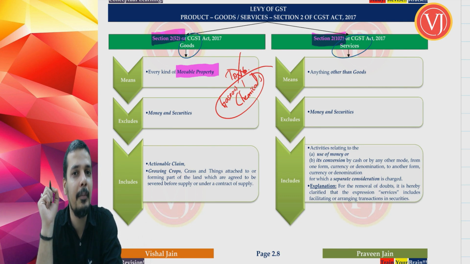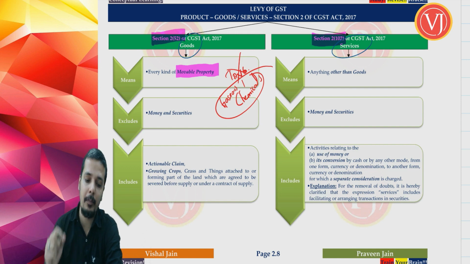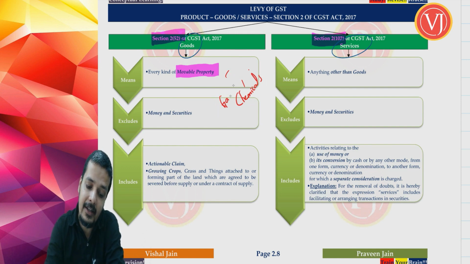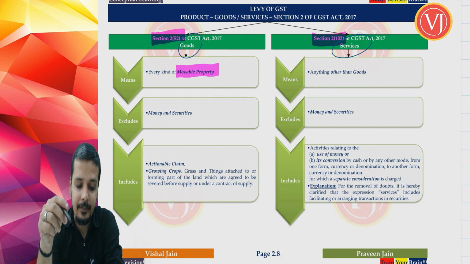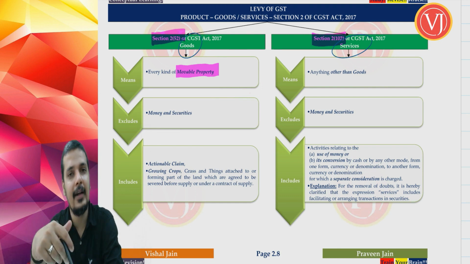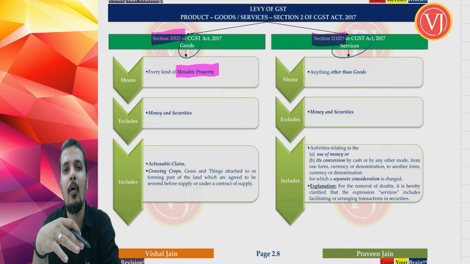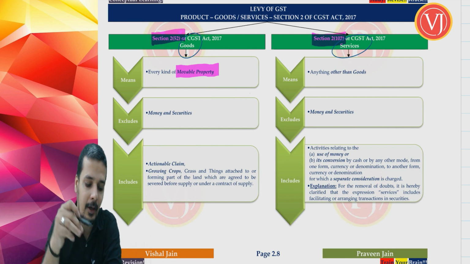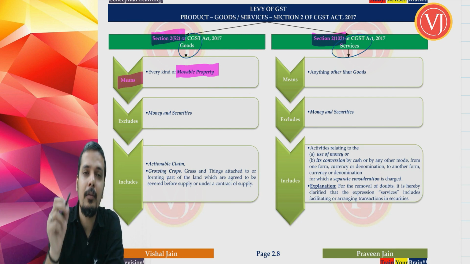So it should be movable. For an item to be called as goods, it should be movable. Tangibility is not the criteria for an item to be called as goods. It is only movability. Now, before going to the other aspects of goods, where we are going to discuss what goods does not include and what goods includes, let us only and only stick to the means part.